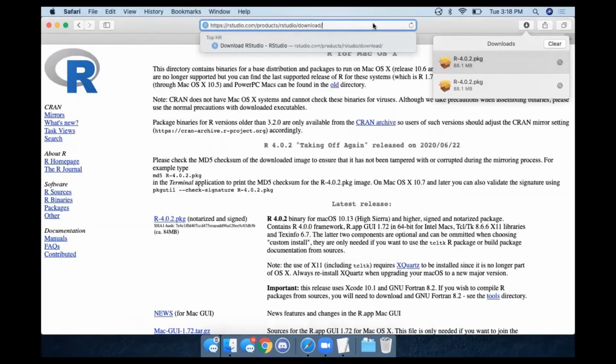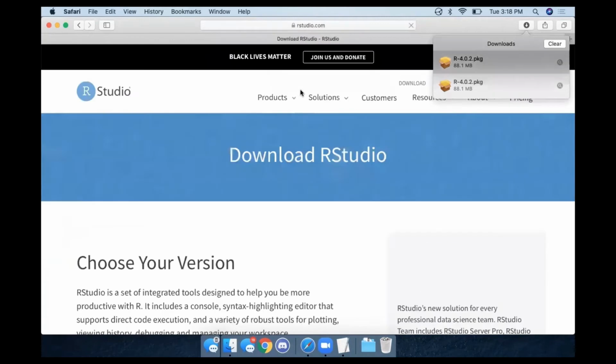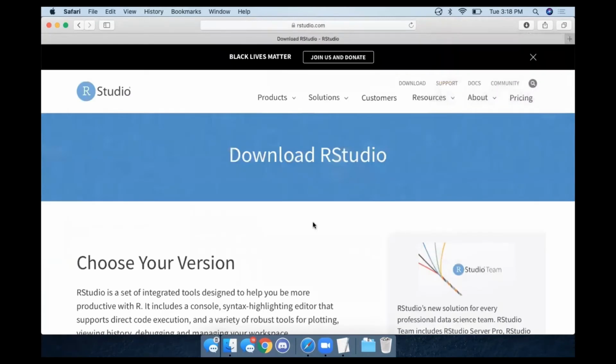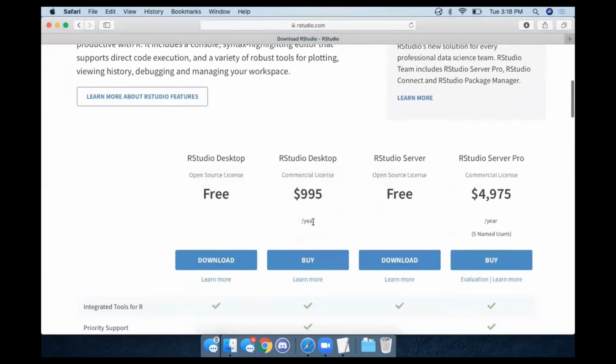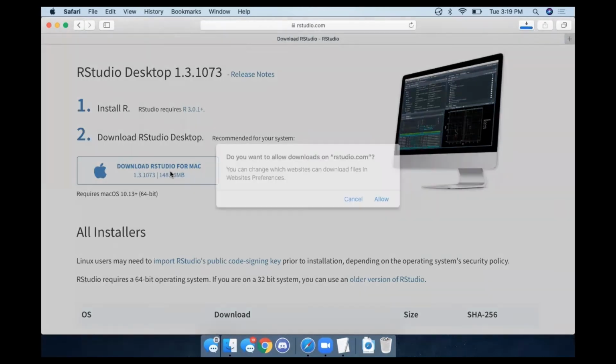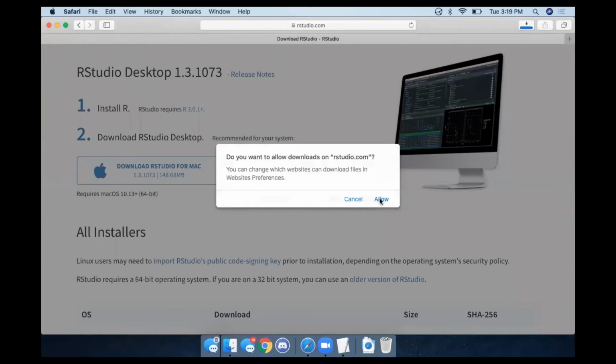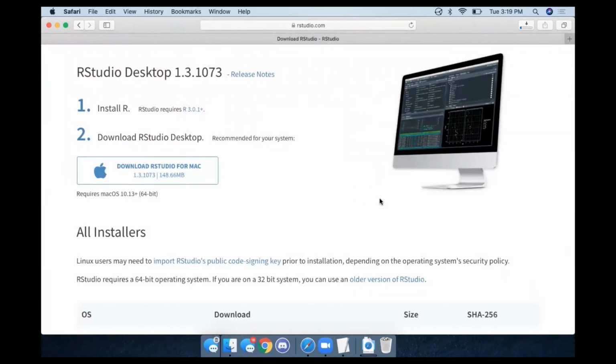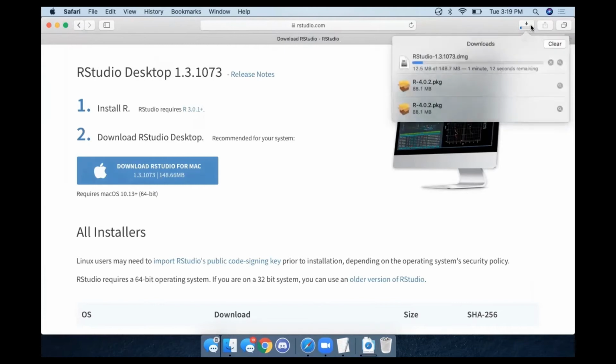This will take us to the download page for RStudio. We will scroll down and select RStudio Desktop with the open source license, and it should be free. We'll click this download button and then click the download RStudio for Mac. We will allow downloads, and it will take a minute or two to download.